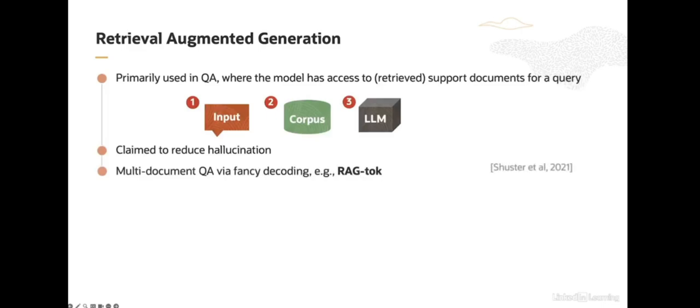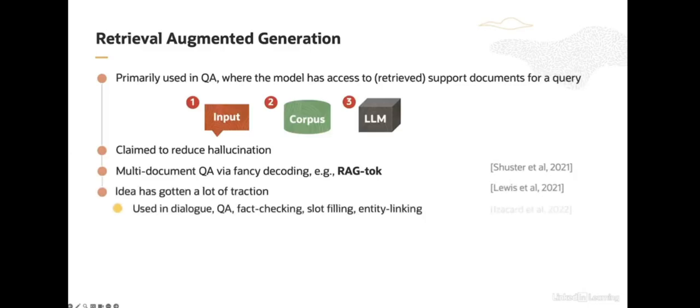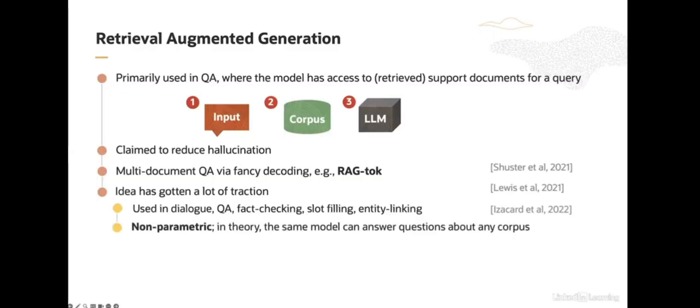For example, they can be used in multi-document question answering. RAG systems are also more and more prevalent. They're used for a variety of tasks such as dialogue, question answering, fact-checking, and others. These systems are also elegant because they provide a non-parametric mechanism for improvement. By non-parametric, what I mean is that we don't have to touch the model at all to improve the system. All we have to do is add more documents.